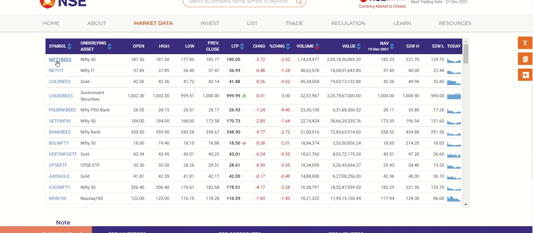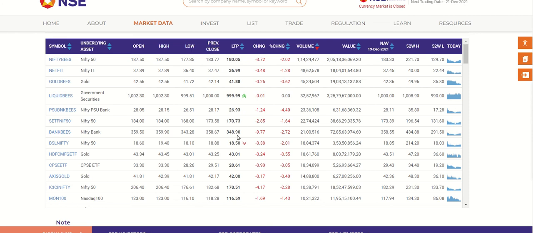Now we will concentrate on these two things, Nifty BeES and Bank BeES. We will try to understand what Nifty BeES and Bank BeES are, and how investing in these during the downtrend will help us in the long term to reap very good rewards. If you see the Nifty BeES price, the LTP is 180, the current market price divided by 10. But this will carry a premium because the dividends announced in these Nifty 50 stocks will be reinvested. As a result, the value will be higher than the exact division by 10.